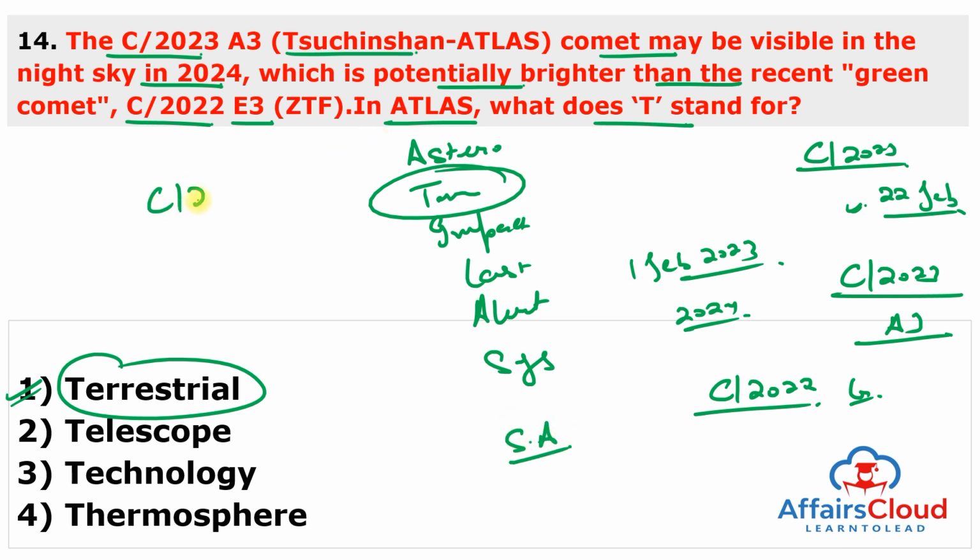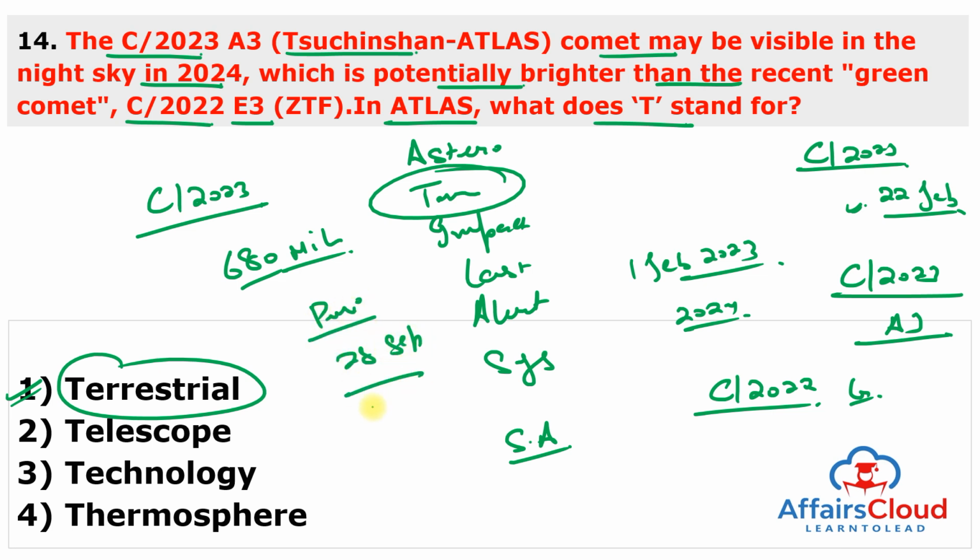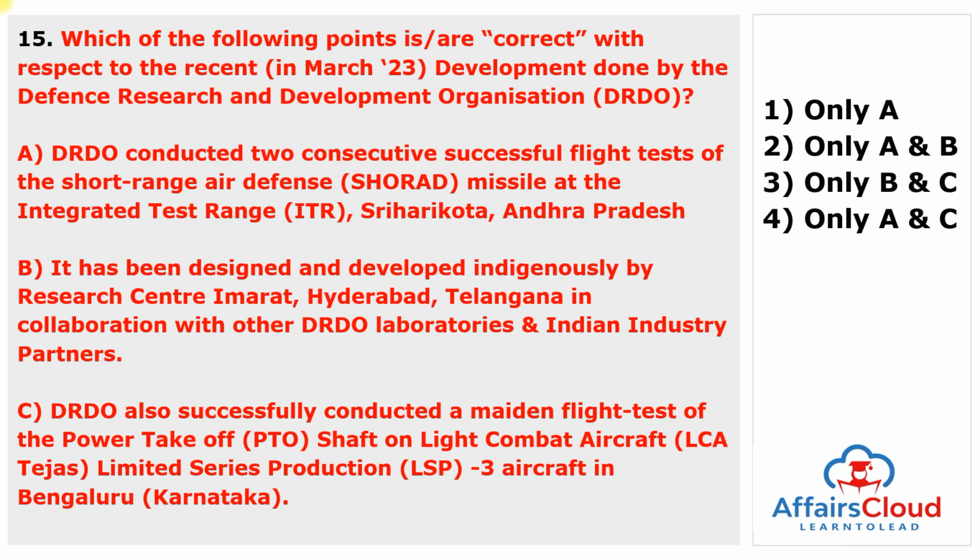And C/2023 A3 is currently about 680 million miles from Earth and will take its nearest approach to the Sun, also called as perihelion, on 28th of September 2024, and its closest approach to Earth will occur on 13th of October 2024. Moving to next question.